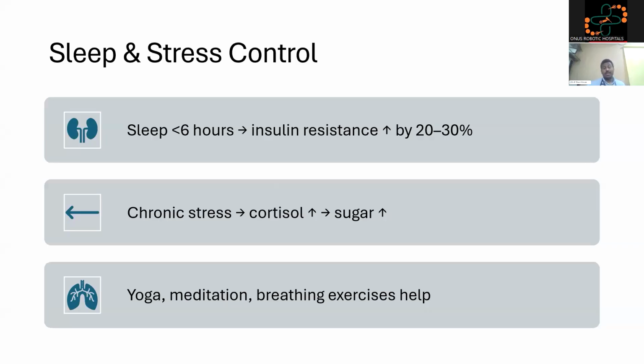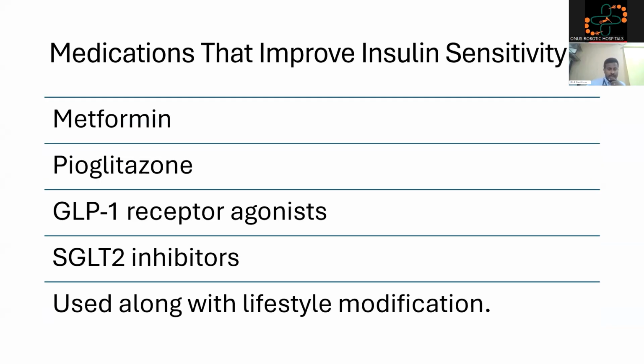Sleep and stress control. These are the two most important things which many times we omit in diabetes control. Sleeping less than 6 hours leads to insulin resistance, where the insulin resistance increases by 20 to 30%. Because of insulin resistance, there won't be any weight loss even with diet. Chronic stress causes an increase in cortisol, increases in sugar. Yoga, meditation, breathing exercises help in reducing the insulin resistance.